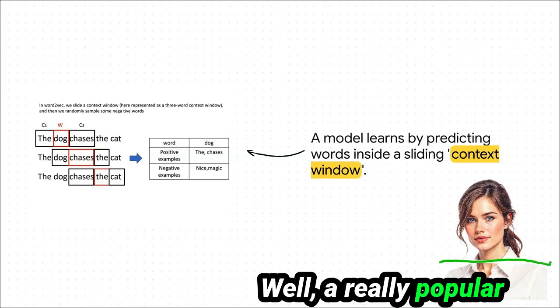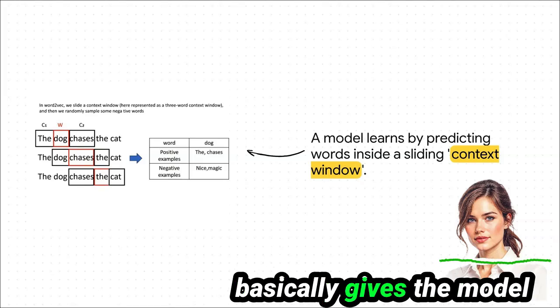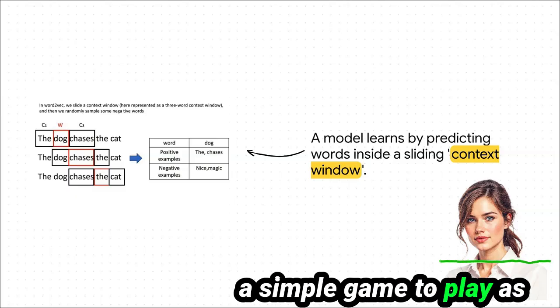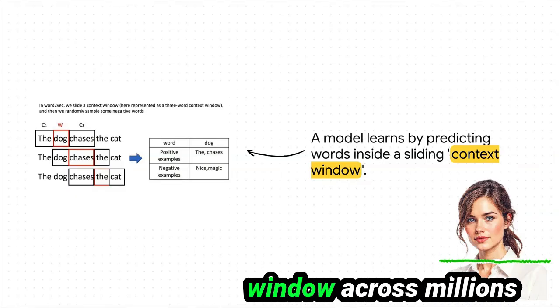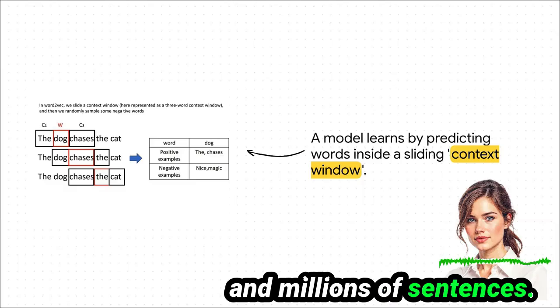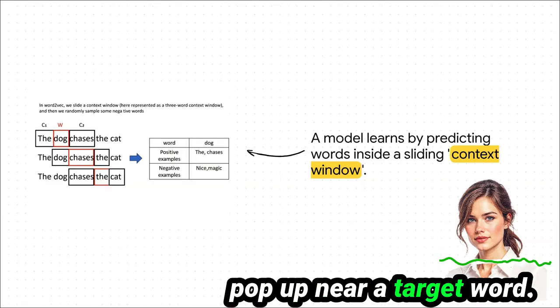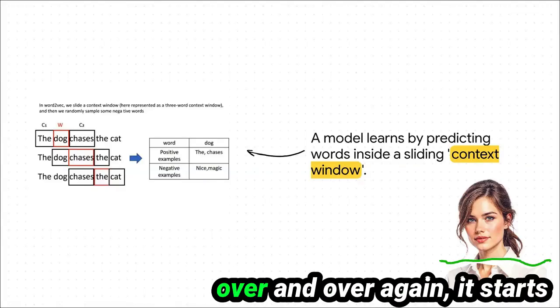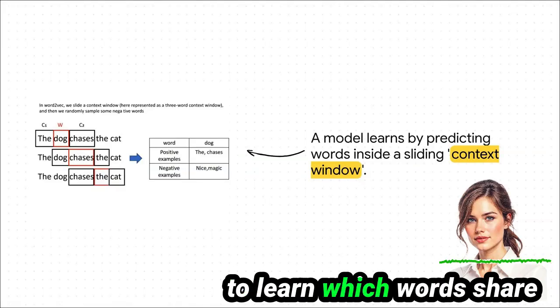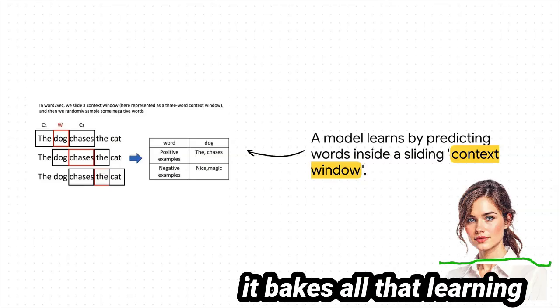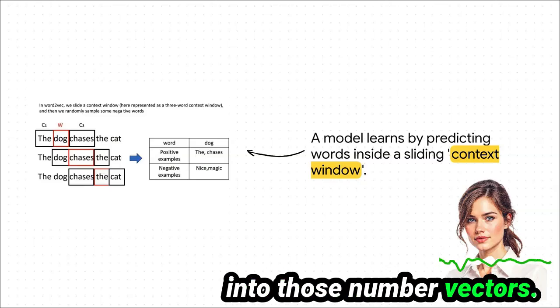So, how in the world does it learn these vectors? Well, a really popular method called word2vec basically gives the model a simple game to play. As it slides a little context window across millions and millions of sentences, it constantly tries to predict which words are likely to pop up near a target word. And by doing this over and over and over again, it starts to learn which words share similar neighborhoods, and it bakes all that learning into those number vectors.